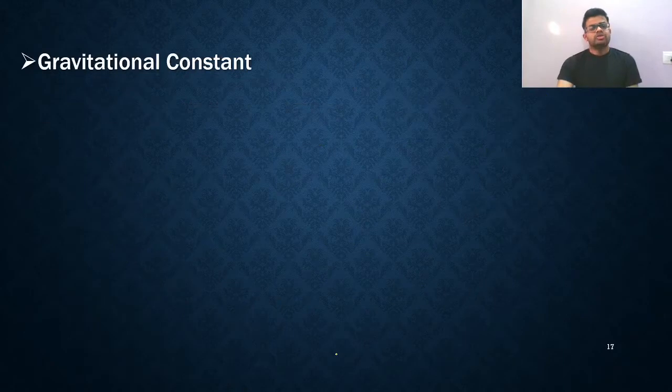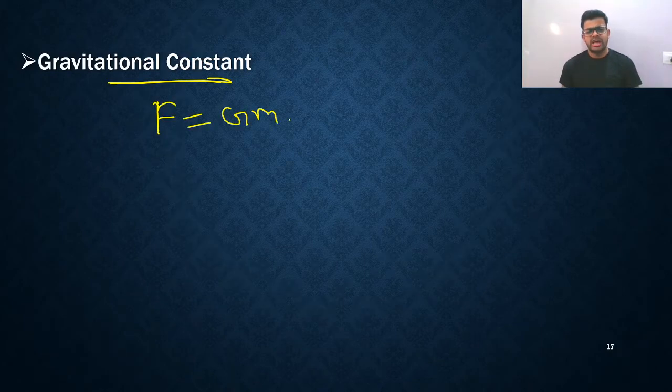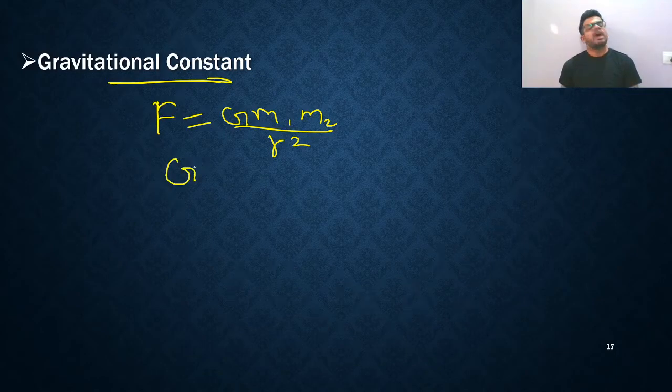Okay, that's all. Next, let's talk about the gravitational constant. My dear friends, you all know gravitational force. You have studied it in, I think, 8th class, 9th class also. So you need to find the dimensional formula of the gravitational constant. You all know one thing: F is equal to G m1 m2 upon r square. All of you know this, right? Now how will you find it? Simply, you need to find the dimensional formula of G, that is Fr square upon m1 m2.